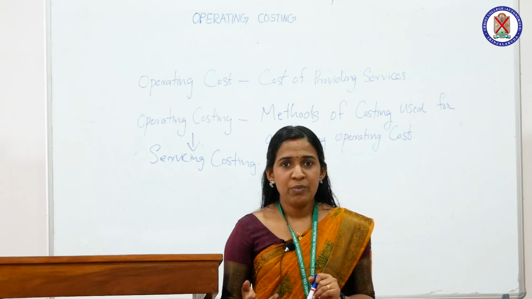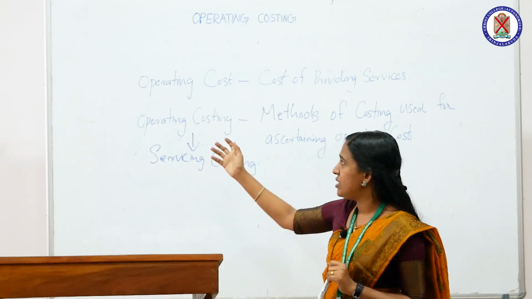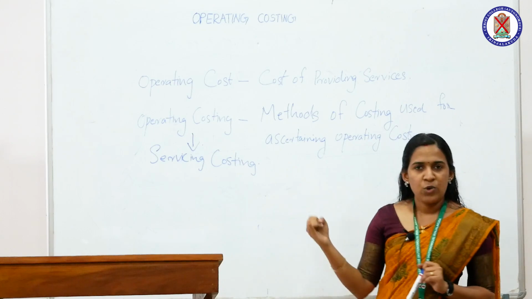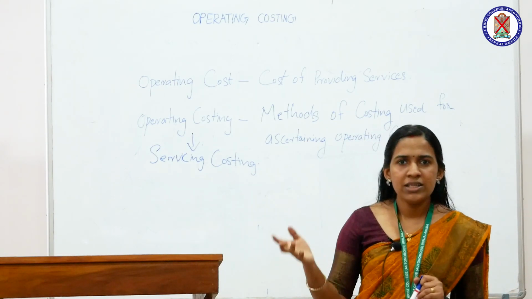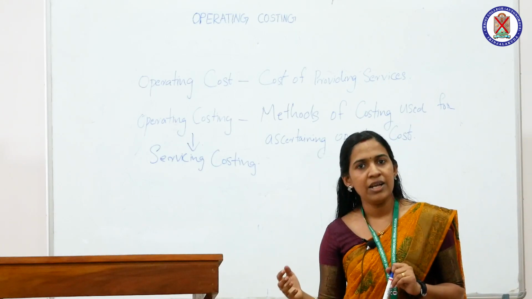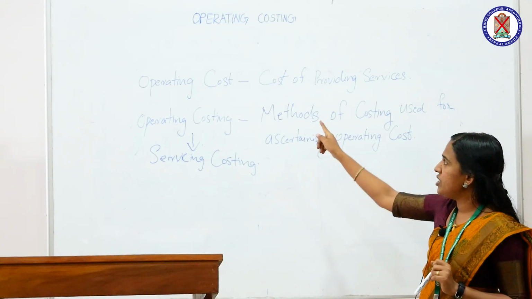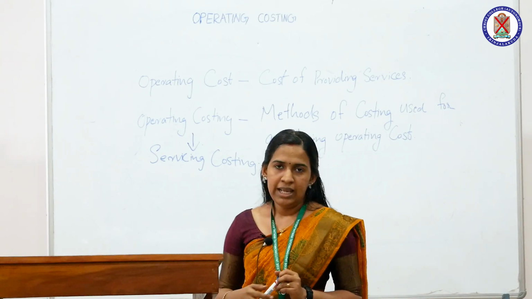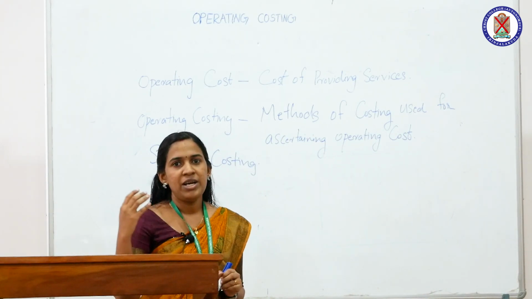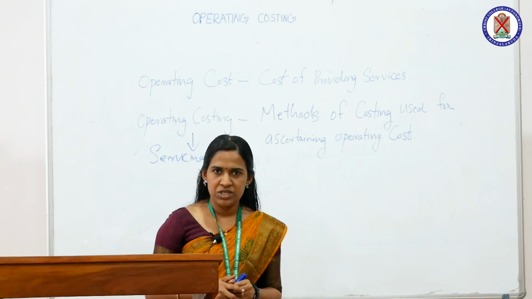The organizations that mainly use operating costing methods are transport organizations, hospitals, hotels and all other service oriented organizations, for ascertaining their operating cost. Next we can see different features of operating costing.